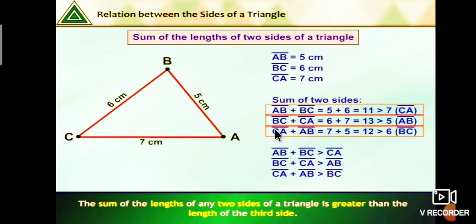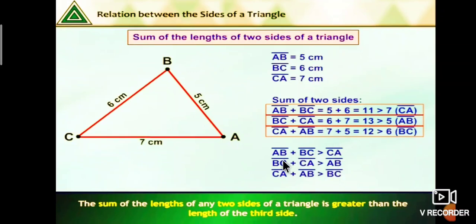Similarly, BC plus CA is equal to 6 plus 7, that is 13. It is greater than 5. Similarly, CA plus AB is equal to 7 plus 5 is equal to 12, that is greater than 6, that is BC. On the basis of this table, we conclude that the sum of the lengths of two sides of a triangle is greater than the third side.